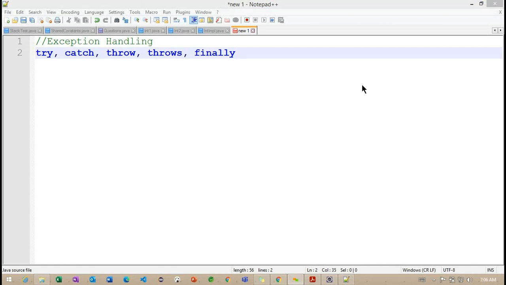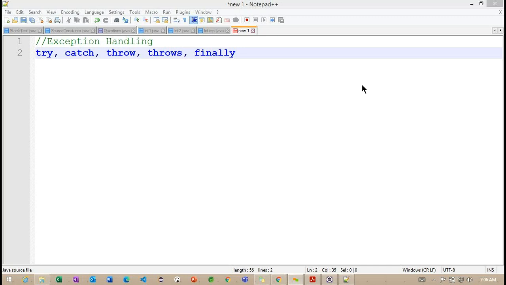We are going to work with exception handling here. That's simple. We need to understand that when an abnormal condition occurs, exceptions are thrown. While throwing this exception, our Java runtime system internally creates an object of the particular exception, along with information about why this particular exception is thrown.